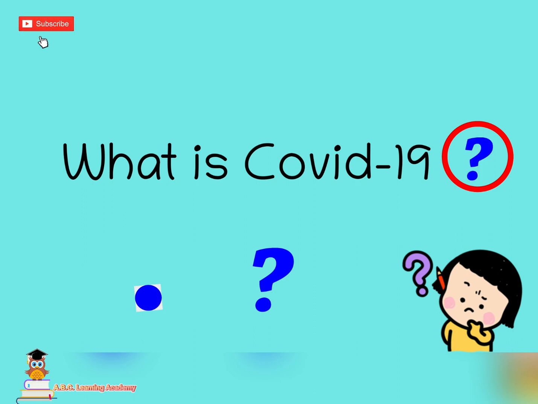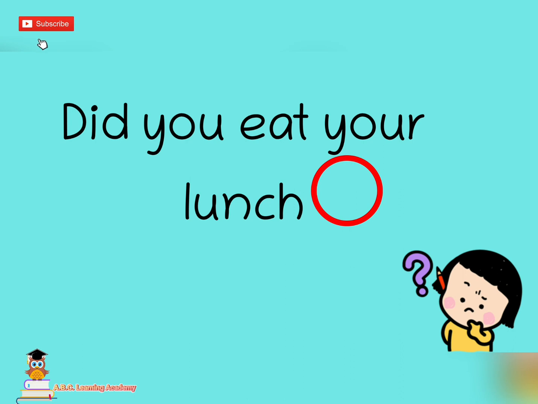That's right. The answer is question mark. Very good. Did you eat your lunch? Is it period or question mark? The answer is a question mark. This is an example of an interrogative sentence, a question sentence.